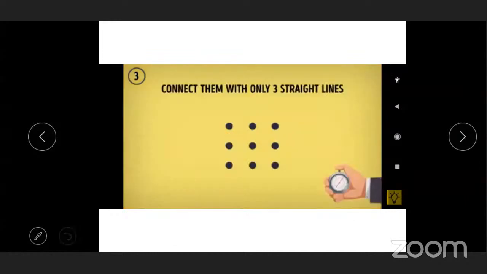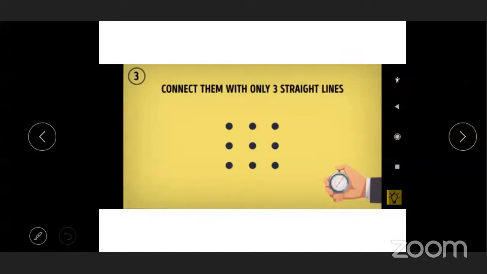Now see here, there are 9 dots. Connect them with only 3 straight lines. Students, try it. Am I audible to you? Yes, children. Yes, teacher. Okay, now try, beta.